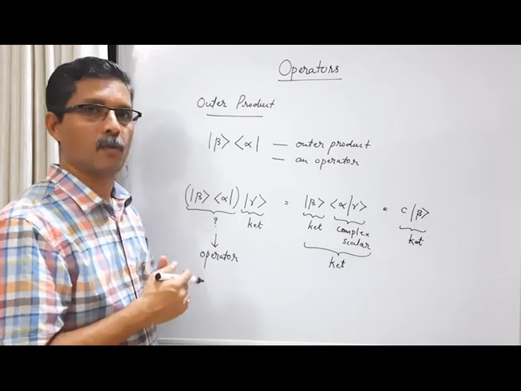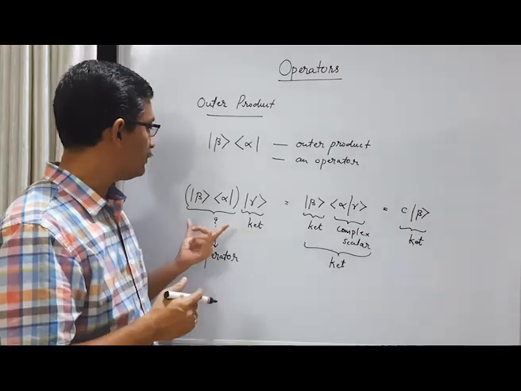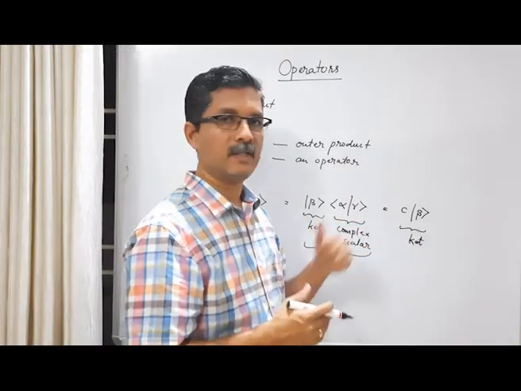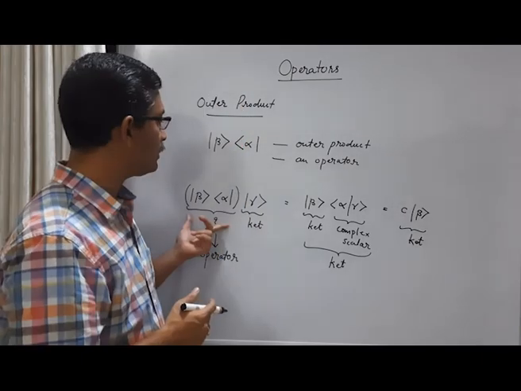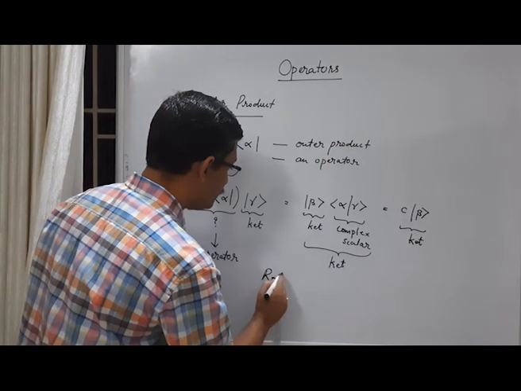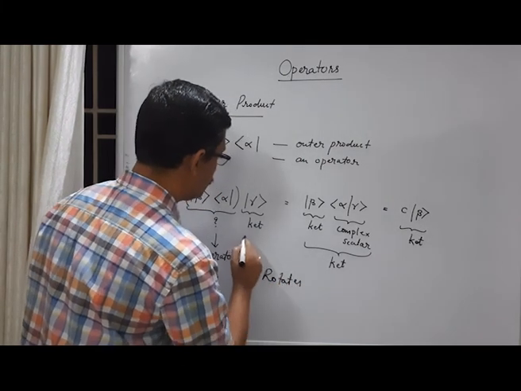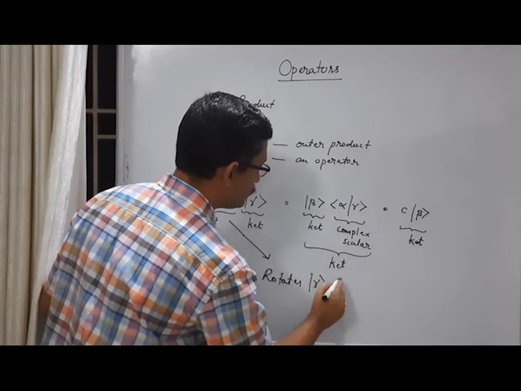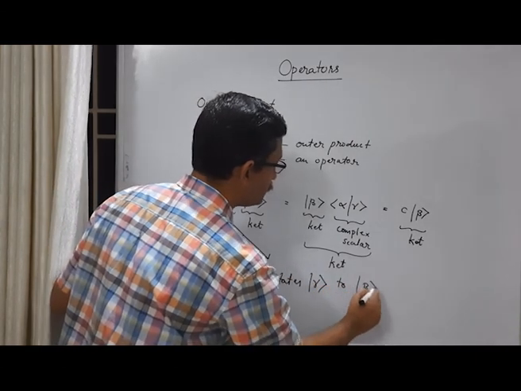What is the role of this operator when you look at it? When this operator acts on ket gamma, what you get is ket beta. So what this operator does is it rotates ket gamma to ket beta.